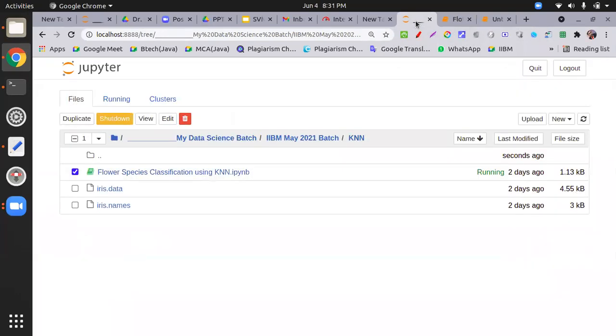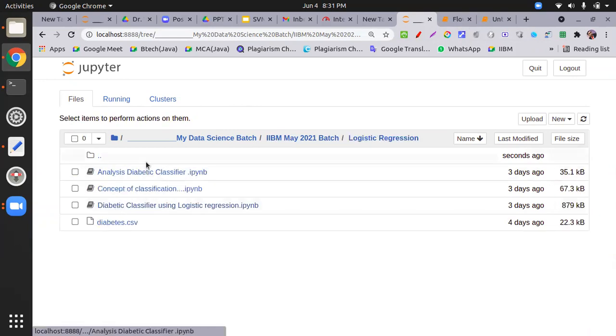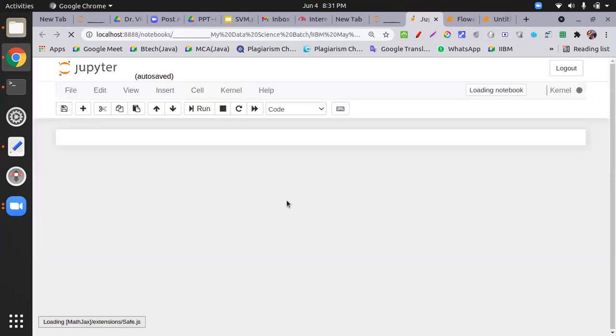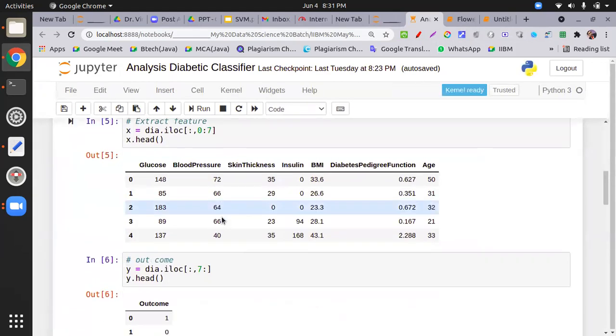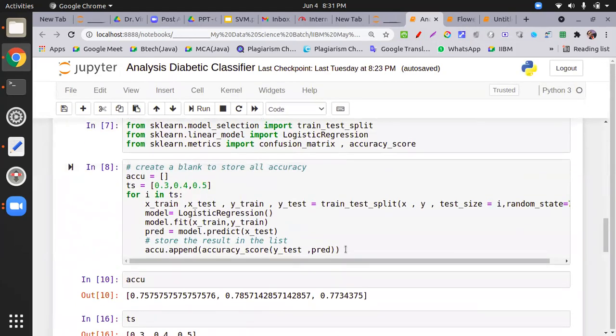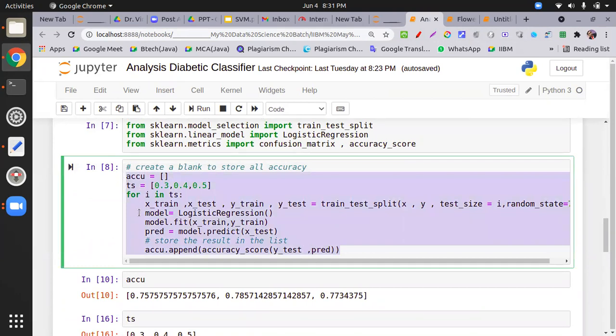Okay, if you watched this sincerely, I did the flower classification on Colab. We do this in logistic regression also. I put together all the lines which return me accuracy. You create this type of function for each algorithm, model 1, model 2, model 3 for each algorithm. Then you just have to pass the data set. It will tell you which algorithm is best for you. Okay, you have to follow the same approach.